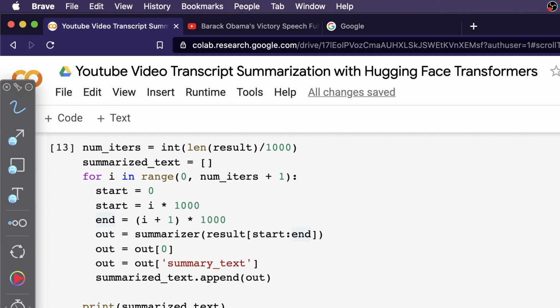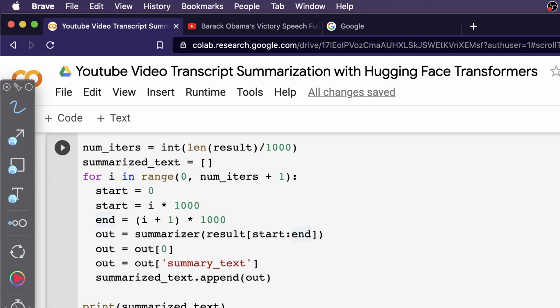After we do that, we see there is a final output. So the printed summarized text, you can see that it has given us the output that we wanted. If you are familiar with this talk, you would probably remember all these lines. So it has done a good job, it has really done a good job.